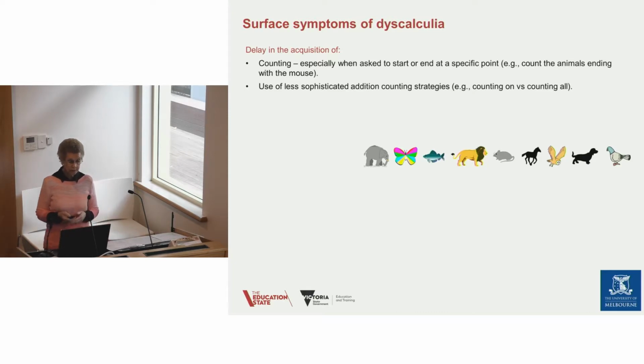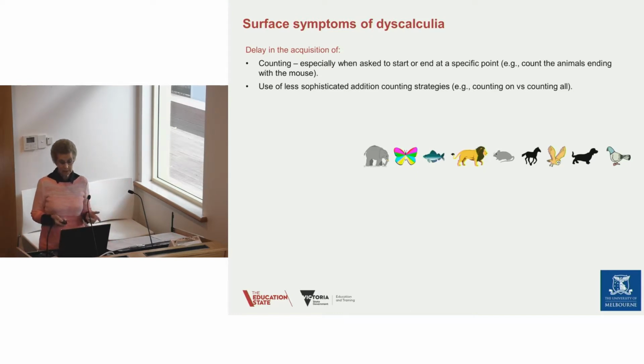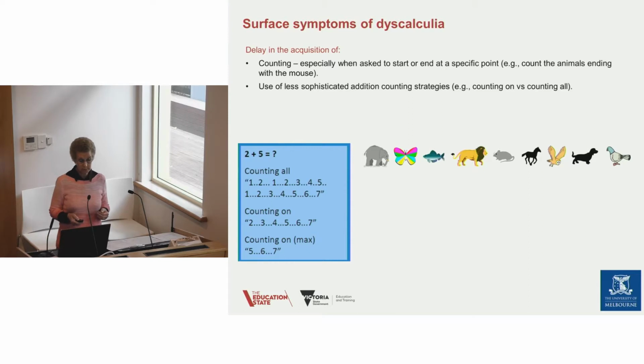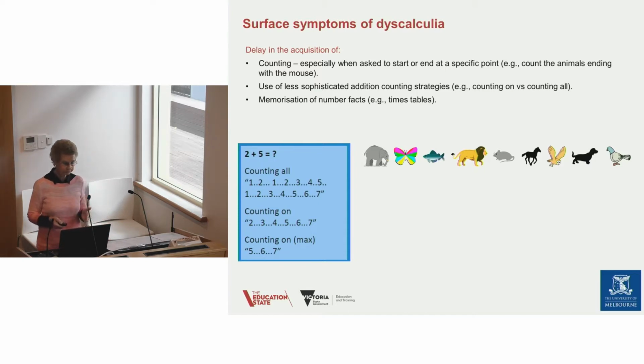The use of less sophisticated addition counting strategies, I've already talked about those: counting on and counting all, comparing those, and also that more advanced one, starting with a larger number. So I've talked about this earlier: counting all, where you count all the numbers; counting on, where you start with the first addend; and then counting on max, where you start with the larger. But that does depend on knowing what the larger number is, which for dyscalculics is usually not the case.